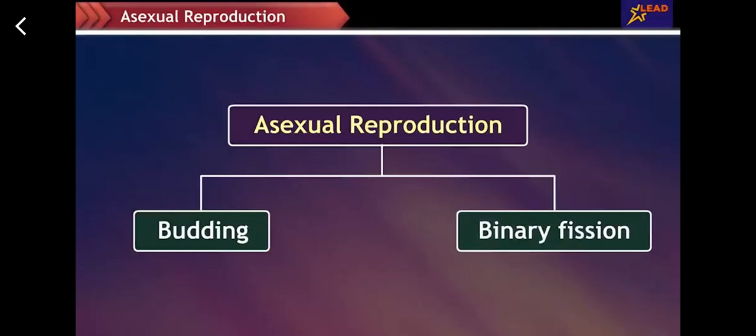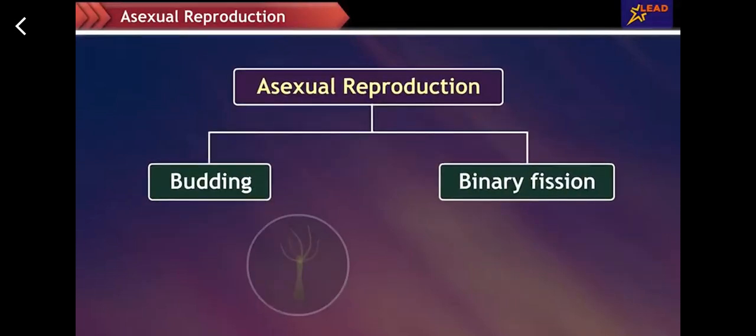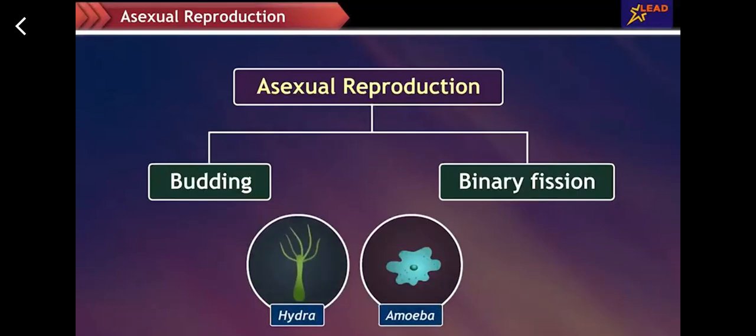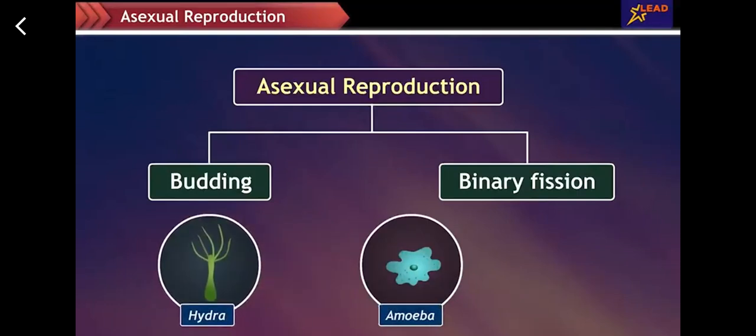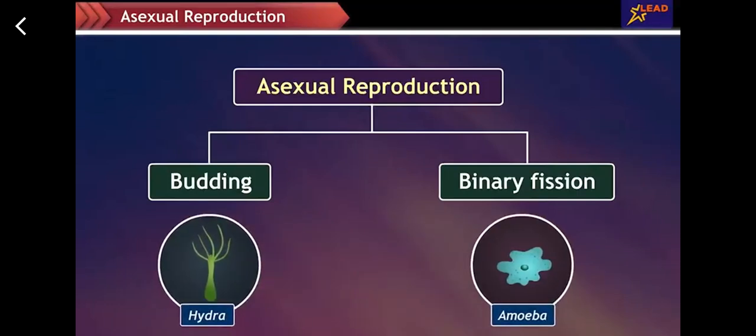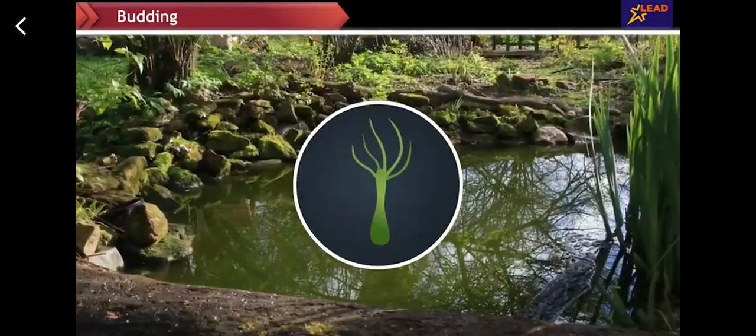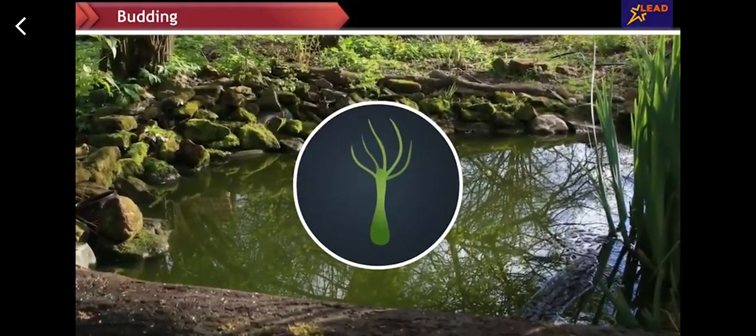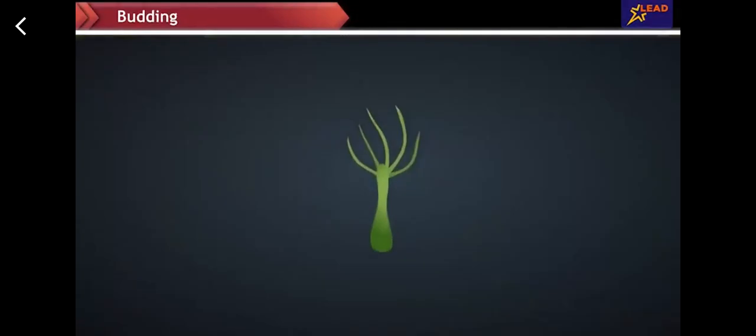Now, let's understand both of these processes with the help of hydra and amoeba. Hydra undergoes budding, whereas amoeba undergoes binary fission. Let's start with budding in hydra. Hydra is a small animal found in freshwater sources like ponds and lakes.